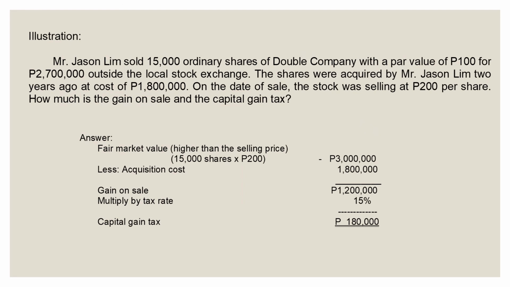Okay, so our illustration is here. Mr. Jason Lim sold 15,000 ordinary shares of Double Company with a par value of 100 for 2,700,000 outside the local stock exchange. The shares were acquired by Mr. Jason Lim 2 years ago at a cost of 1/8. On the date of sale, the stock was selling at 200 per share. So you will use 200 per share times 15,000 shares. So our fair market value, higher than the selling price, of course, is 3 million. You less your acquisition cost 1/8, so your gain on sale is 1,200,000 multiplied by the tax rate, which is 15%. Your capital gains tax now is 180,000.